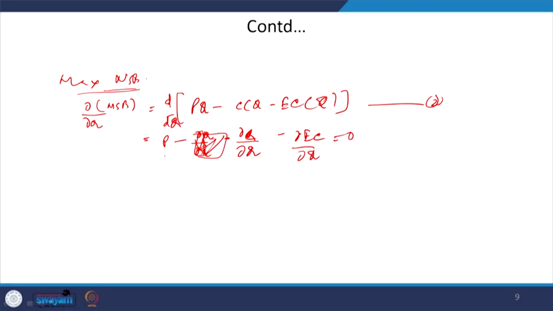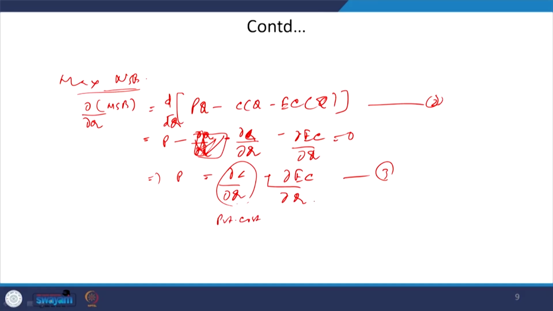So, now you are saying that P minus del C by del Q minus del EC by del Q equal to 0. That means P equals del C by del Q plus del EC by del Q. This is equation 3. What is this? Del C by del Q is nothing but your marginal private cost. What is del EC by del Q? This is nothing but your marginal external cost.